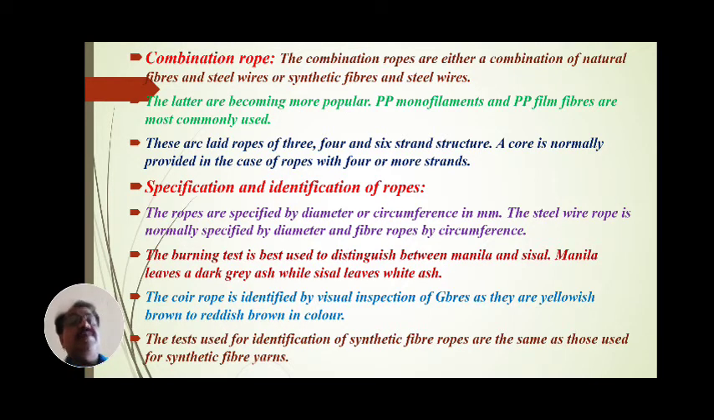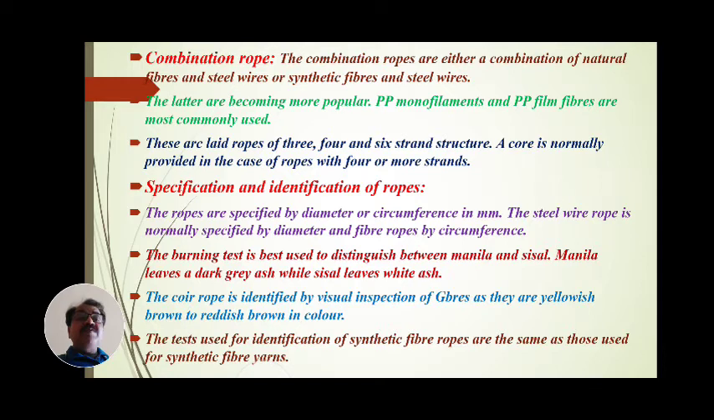Polypropylene monofilaments and polypropylene film fibers are most commonly used for the fabrication of combination ropes. These are lead ropes of 3, 4 and 6 strand structure. These combination ropes are formed and developed.